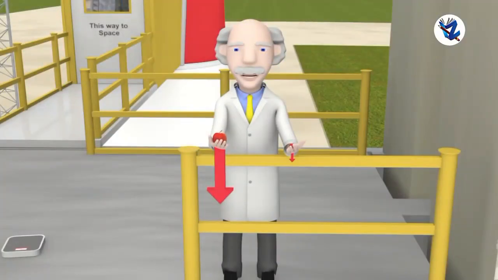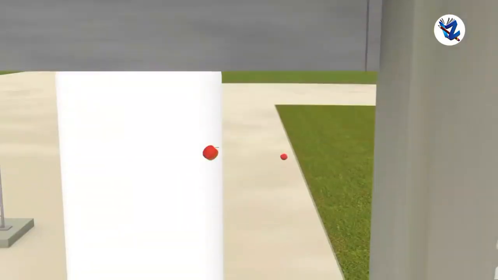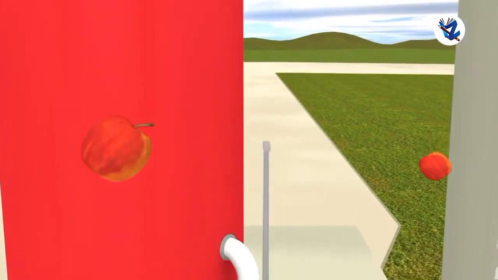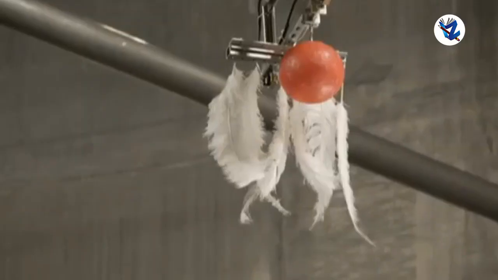The value of g is the same for all objects at a given place on the earth. Thus, any two objects, irrespective of their masses or any other properties, when dropped from the same height and falling freely, will reach the earth at the same time. But when we drop a feather and a heavy stone at the same time from a height, they do not reach the earth at the same time.